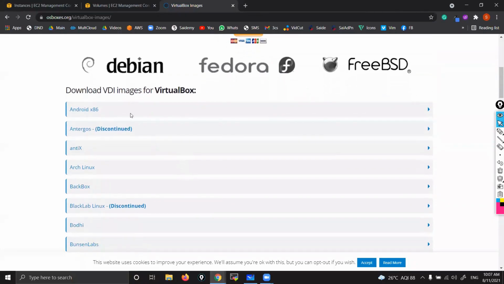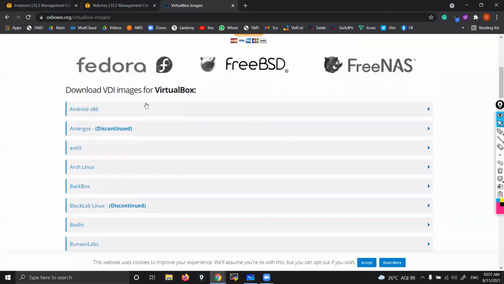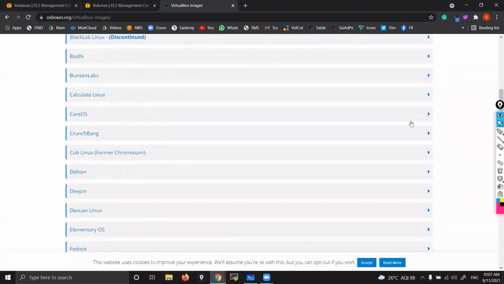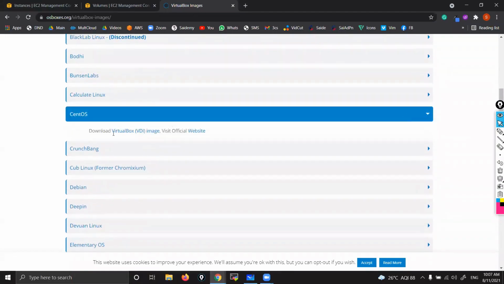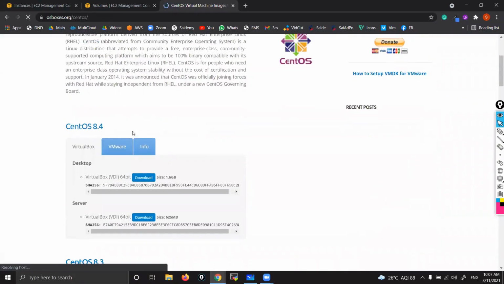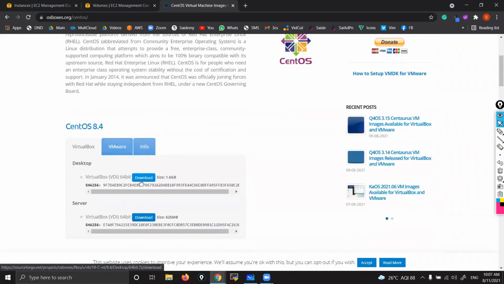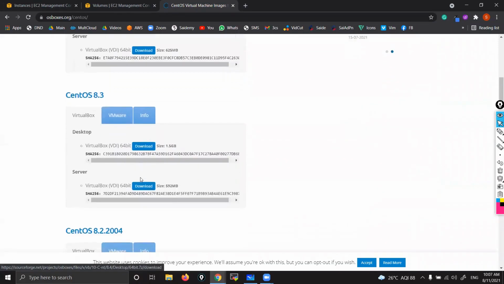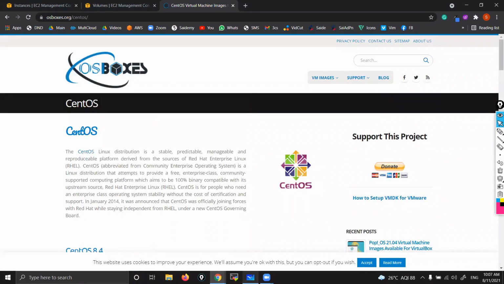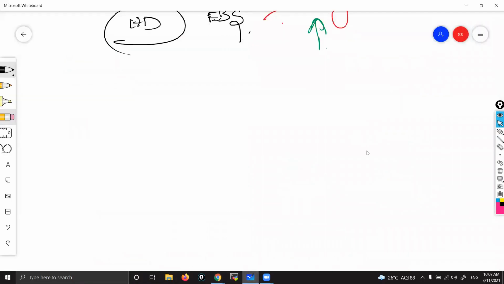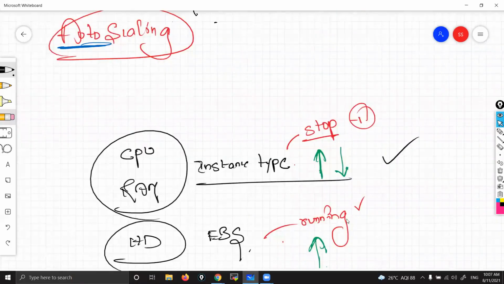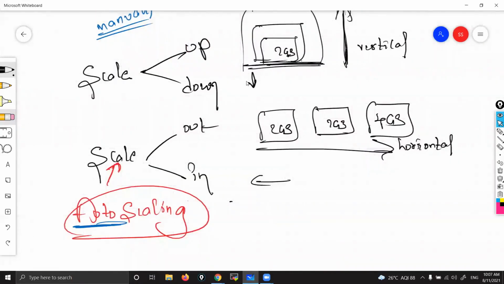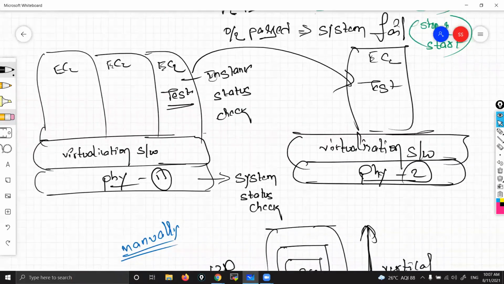You can also call it VDI. That's just a name they're giving, don't worry. If you want to download CentOS, just click here. Yes, you can download this one, like this. That's how we used to do earlier. But don't worry, that era has gone, VMwares and all those things. Now we are using cloud, right? But here, I just wanted to explain how they maintain at their data centers.